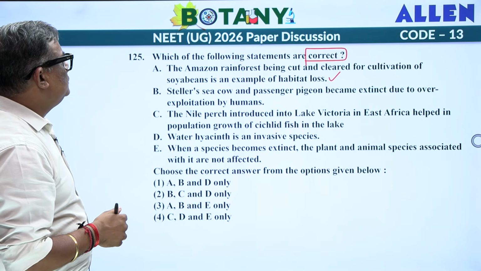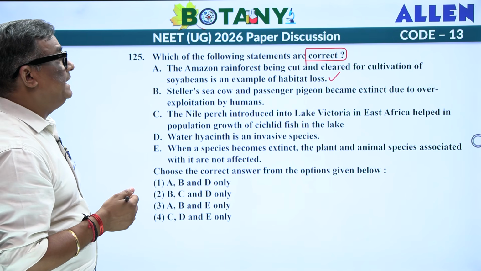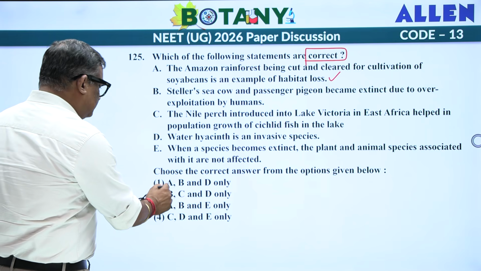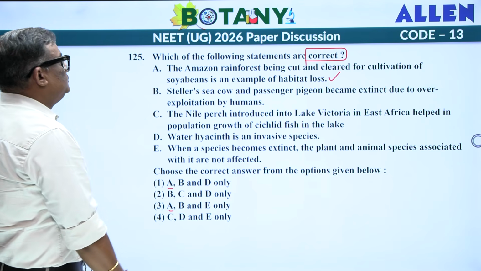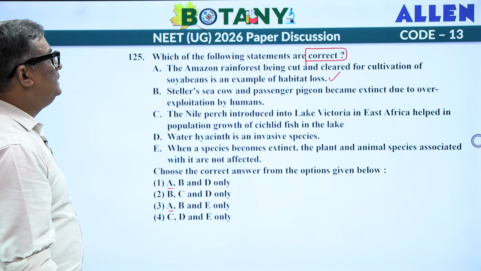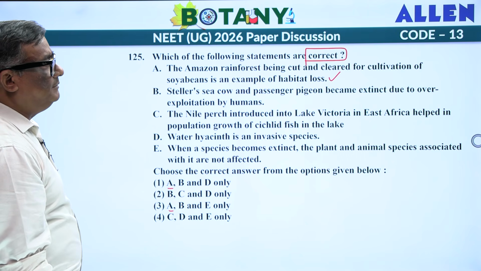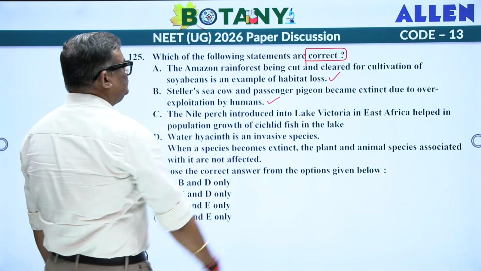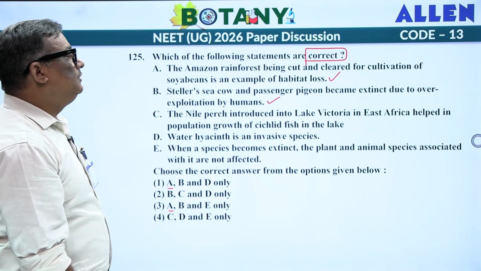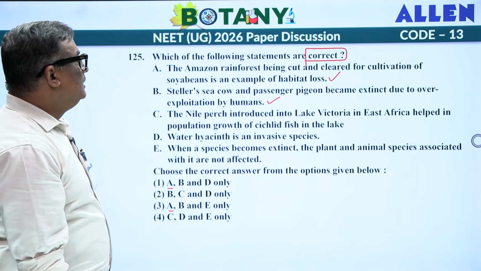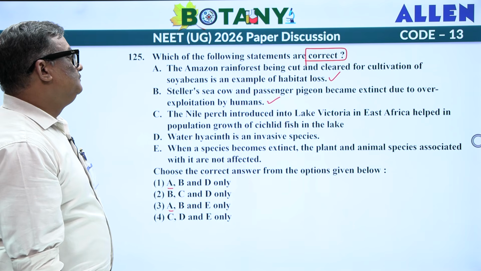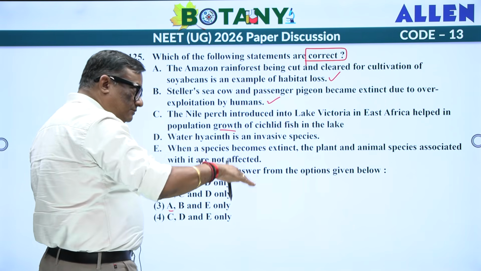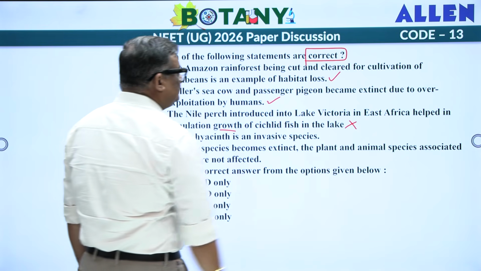Steller's sea cow and passenger pigeon became extinct due to over exploitation by the humans. So A, this one seems correct. Steller's sea cow and passenger pigeon became extinct due to over exploitation by the humans, correct. The Nile perch introduced into Lake Victoria in East Africa helped in population growth of cichlid fishes in the lake. It doesn't grow, downward trajectory it is.